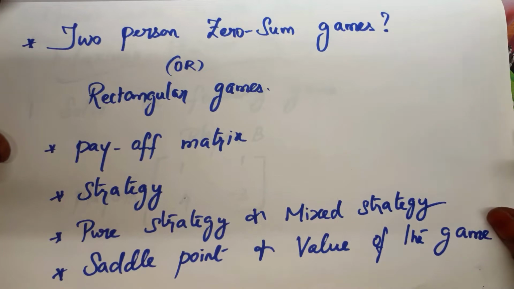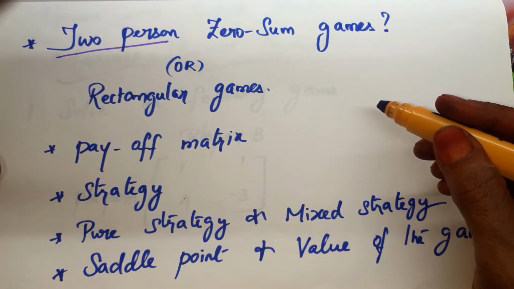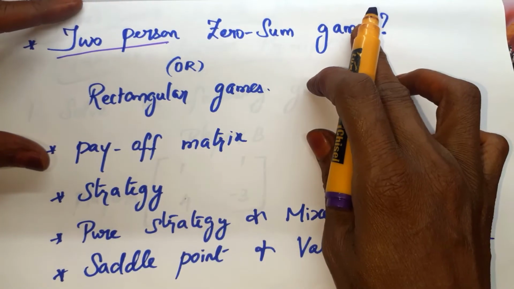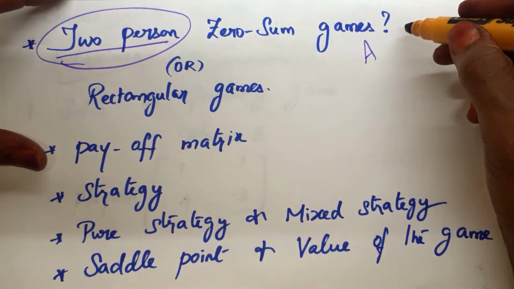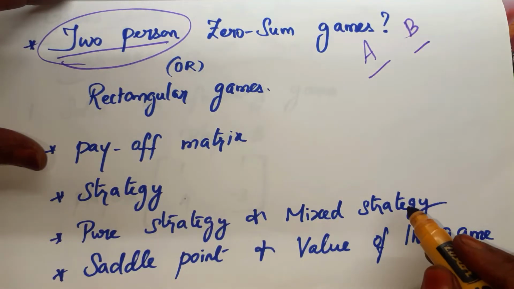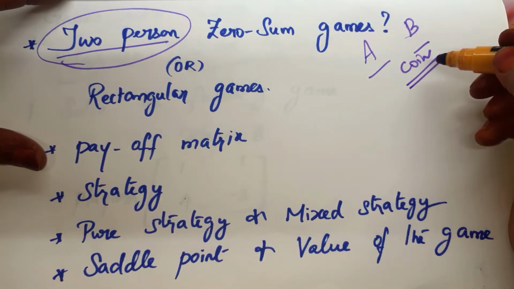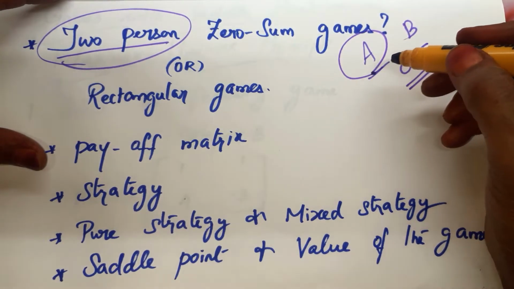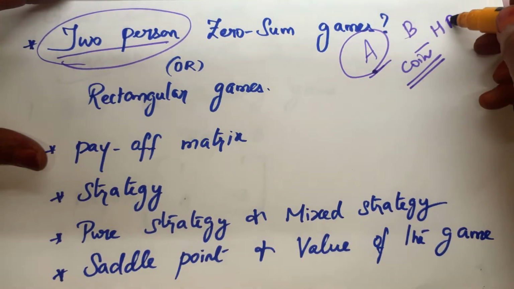The next definition we have is two-person zero-sum games, or rectangular games. In the name itself, they have mentioned how many persons are involved in this game. Two-person zero-sum games, so only two persons have to participate. For example, if I take two persons, player A and player B, they are playing a coin tossing game. If they fix that player A wins if head comes, then if head comes, player A wins ₹2.